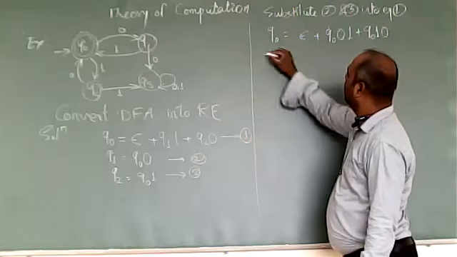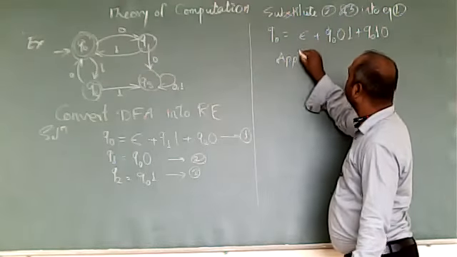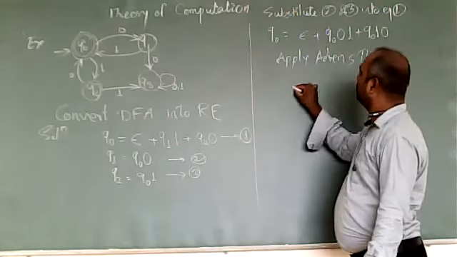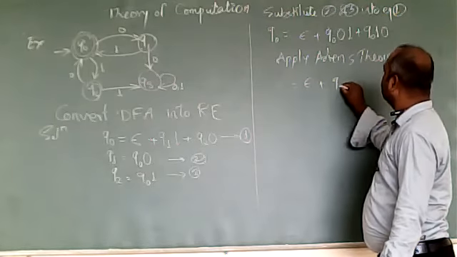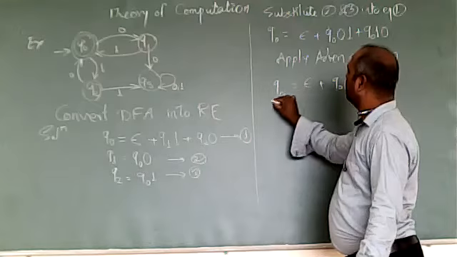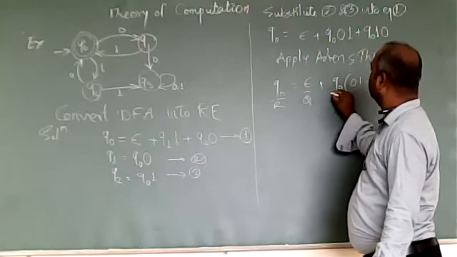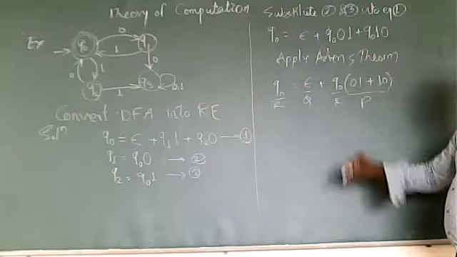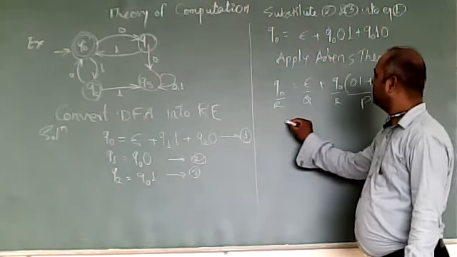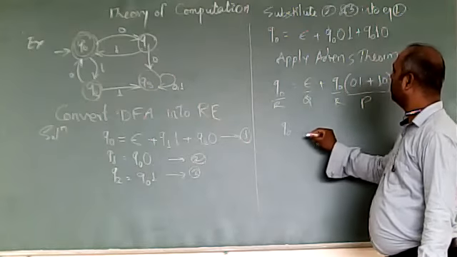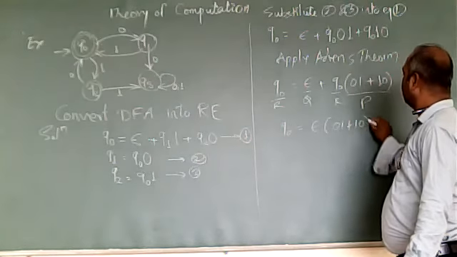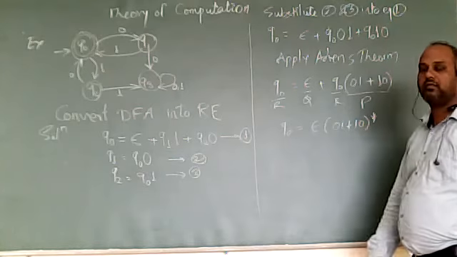So we'll just apply Arden's theorem. Taking Q0 common, Q0 equals epsilon plus Q0 (01 + 10). We consider epsilon as Q, Q0 as R, and (01 + 10) as P. Applying the theorem, we can rewrite it as Q0 equals Q P star, where Q is epsilon and P is 01 plus 10.